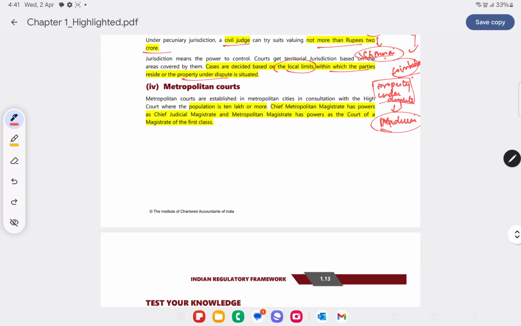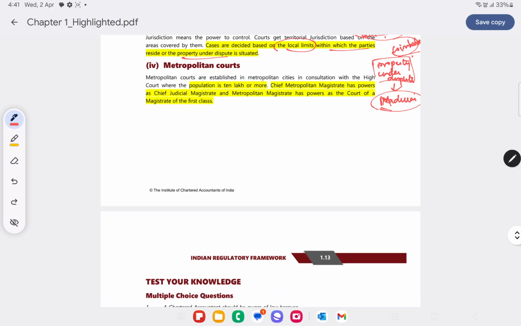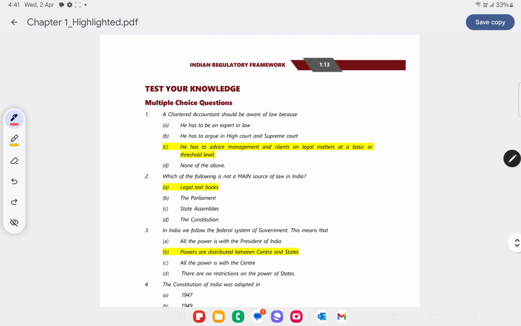Metropolitan courts. Metropolitan courts are generally established in metropolitan cities in consultation with High Court. Generally, metropolitan courts are established where the population is at least 10 lakh. So 10 lakh or more, then in that case, metropolitan court is established. Then we have the chief metropolitan magistrate who has the power of chief judicial magistrate, and then we have metropolitan magistrate who has the power of magistrate of first class.